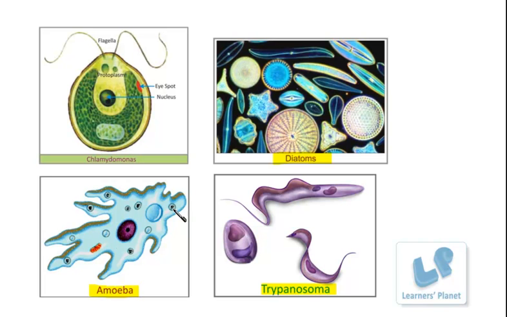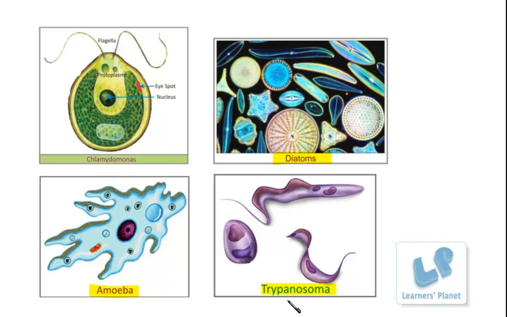Such organisms move around with the help of pseudopodia, and with the help of pseudopodia itself they are able to capture the food material. So since they are heterotrophic, definitely they are lacking the chloroplast. Trypanosoma is parasitic in nature.